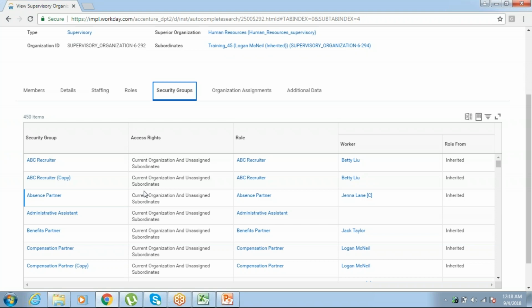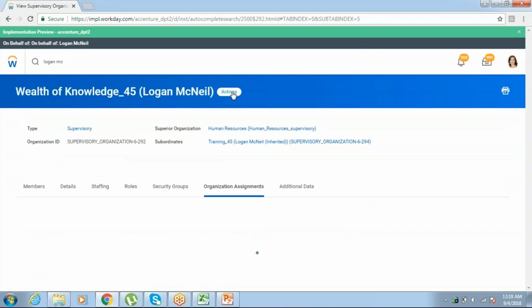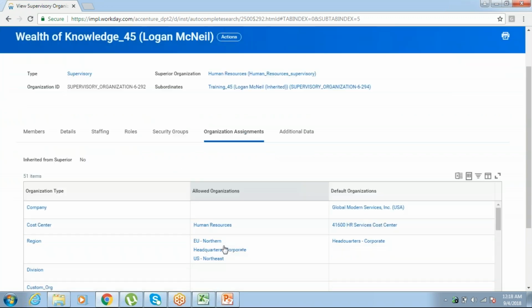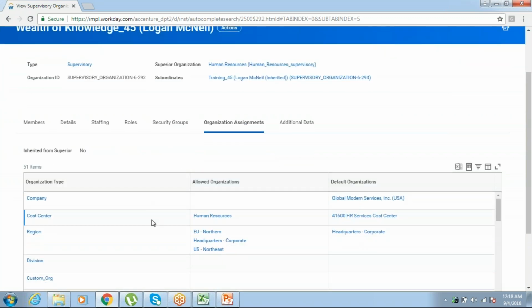You will understand this when we come to security groups: what the role is, how to assign it to a person, and how to create a security group. It will all be a clear picture then. Organization assignments: Logan McNeil will be in one company, so what is her company, her cost center, and under which region was she hired.